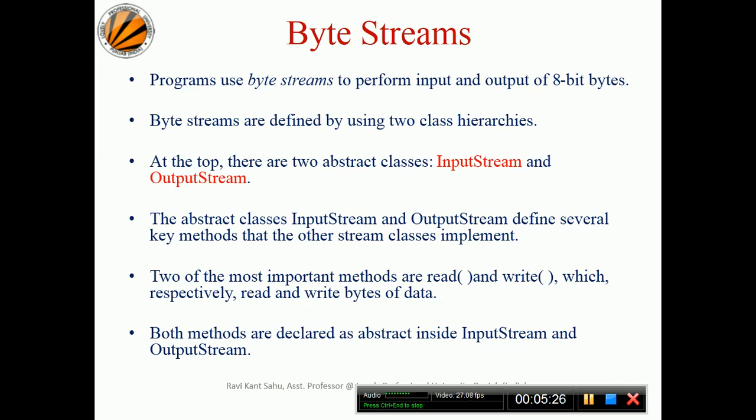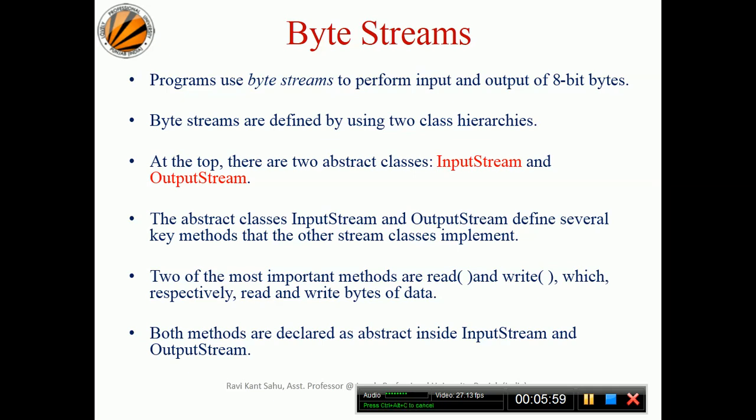Byte streams are defined using two class hierarchies. At the top, there are two abstract classes called InputStream and OutputStream. They are the two major abstract classes that we have to look inside. The abstract classes InputStream and OutputStream define several key methods that the other stream classes implement. So most of the key methods are already defined in the abstract classes InputStream and OutputStream.